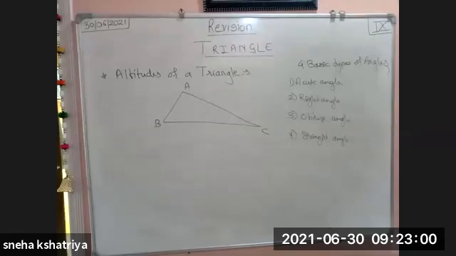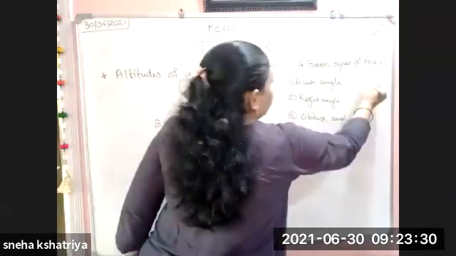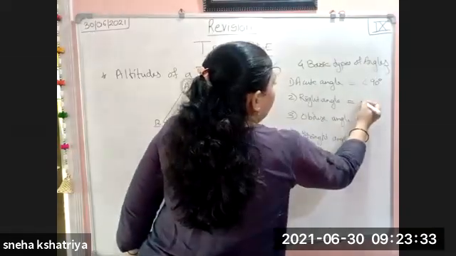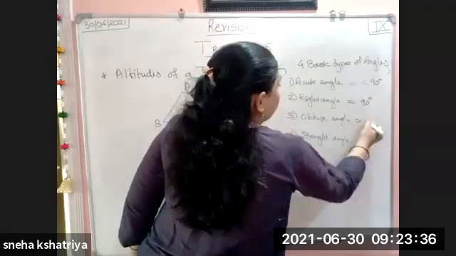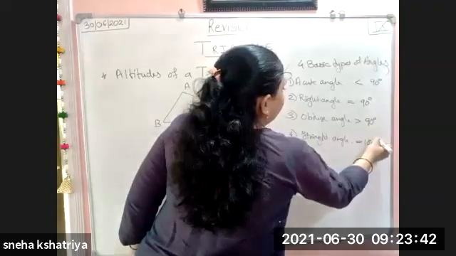If any angle in a triangle is greater than 90 degrees and less than 180 degrees, then it is called an obtuse angle triangle. And the fourth one is the straight angle, which we have seen in yesterday's lecture. What is a straight angle? It is the one which forms 180 degrees. The angle which is less than 90 degrees, which is equal to 90 degrees, which is greater than 90 degrees, and which is equal to 180 degrees.